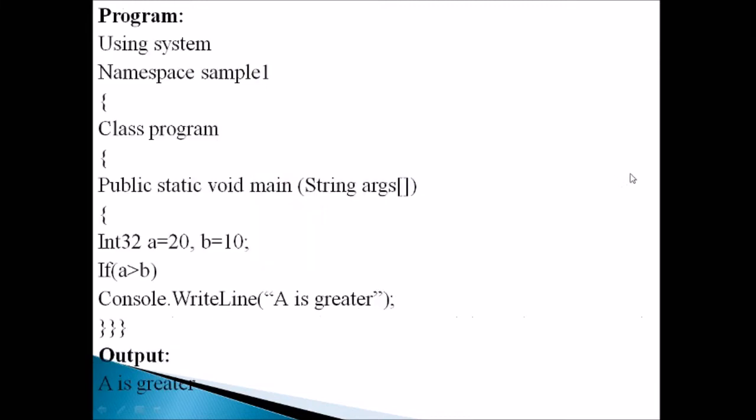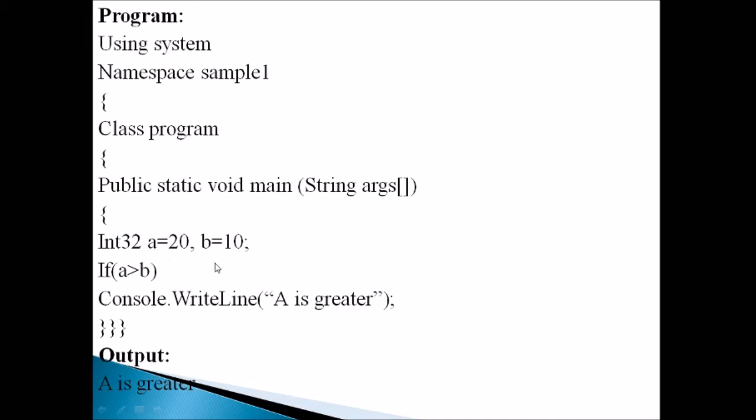Then here is a program for simple if. You know the basic structure of a C# program. There is the statement using System, then namespace, then class, and then public static void Main string args. Within that there is the statement int32 a equal to 20 and b equal to 10.